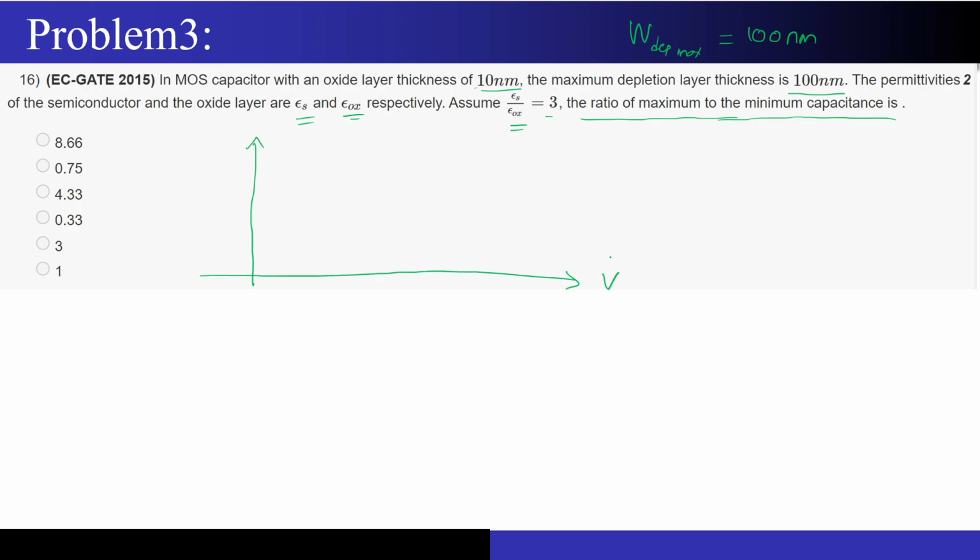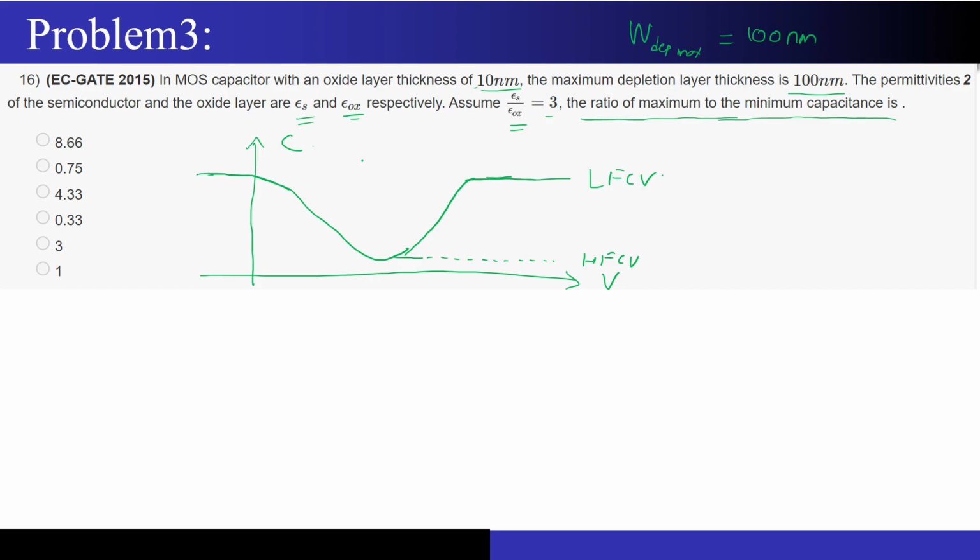So now this is V, this is C. If I just draw the characteristics, they will look something like this. This will be the low frequency characteristics, and if I draw it with the dashed line, this will be HFCV, the high frequency CV characteristics, and this will be LFCV.